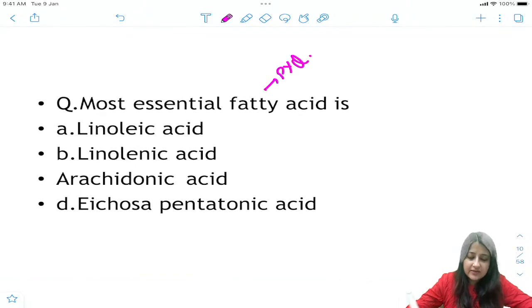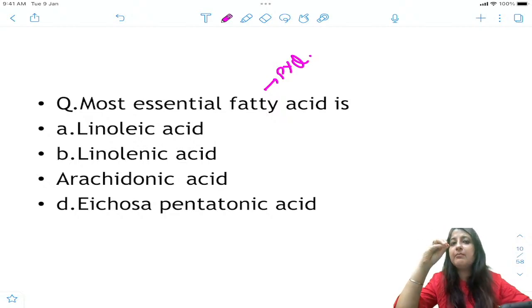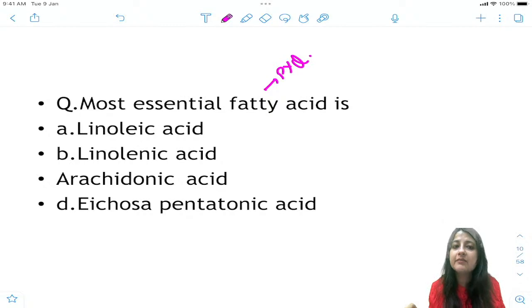What is the most essential fatty acid? Tell me. I'm focusing on very minute questions which are turning up these days, which you can forget. What is the most essential fatty acid? You must have studied from biochem also. Linoleic, linolenic, arachidonic, eicosapentaenoic acid. What is it, everybody? Very good. I hope you all know.